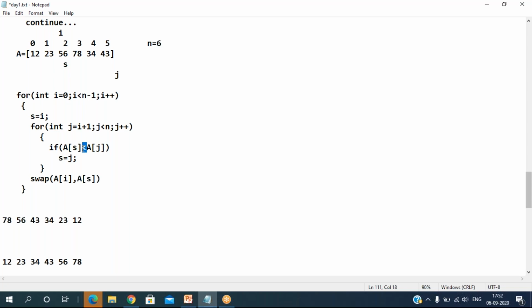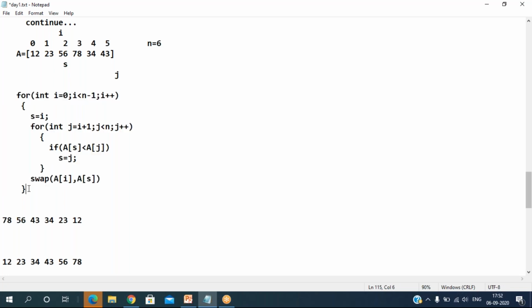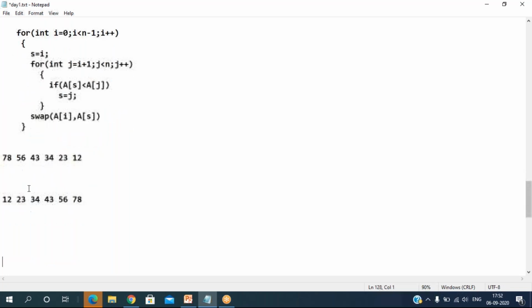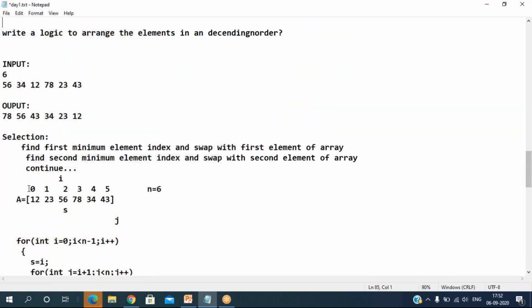That's it. Rest everything is perfect, right? Initially we are finding the minimum, instead we find the maximum and exchange it. Rest all is the same. This is the basic sorting technique, but we'll see that. Whatever is required, that only I'm explaining for upcoming problem solving.